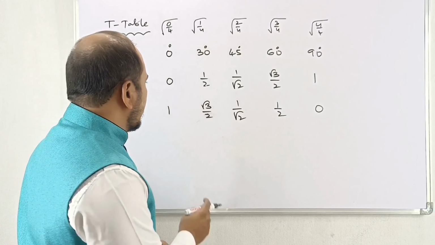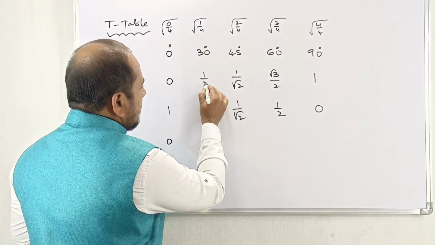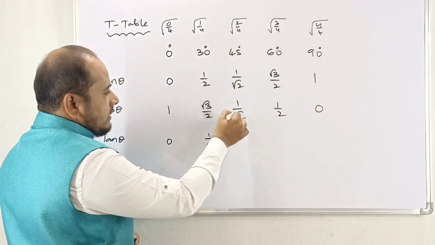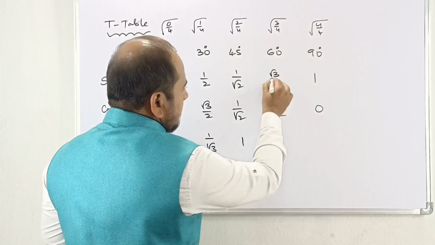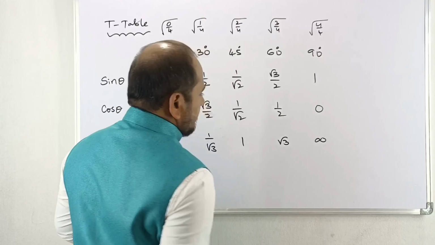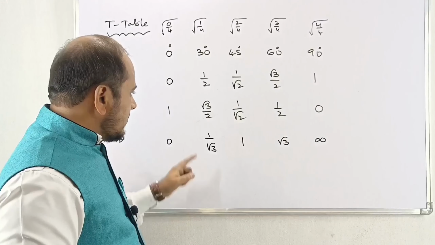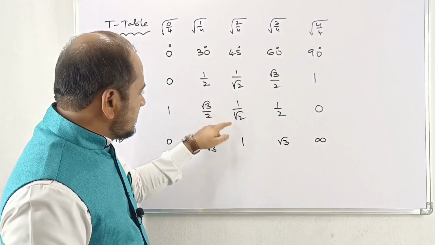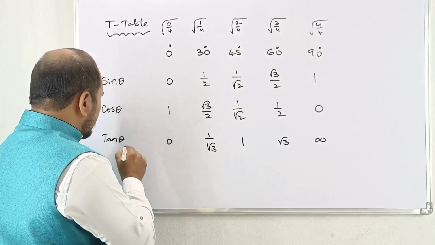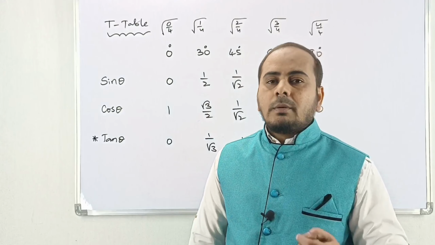And this tan theta also we can get as sin by cos, meaning 0 by 1 is 0, and 1 by 2 over root 3 by 2, the 2s get cancelled, 1 by root 3. Then these two cancel, and you get 1. Then you get root 3, then here it is infinity or undefined, you can say. Like this we take, but my suggestion is, dear, don't calculate like that. You have to remember these values. And again I am repeating that tan theta is very, very important. These values you have to remember perfectly.